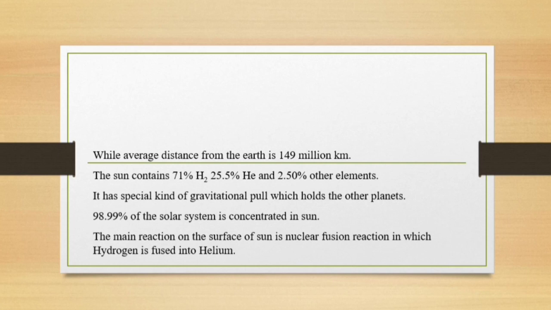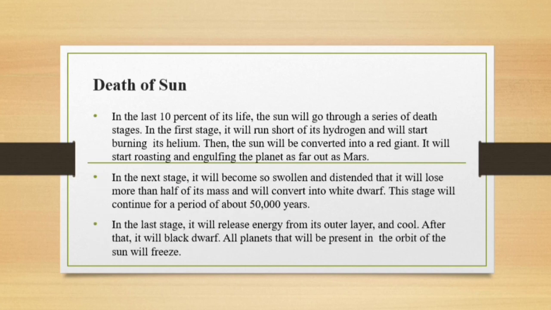Death of the Sun. In the last 10% of its life, the Sun will go through a series of death stages. In the first stage, it will run short of its hydrogen and will start burning its helium. Then the Sun will convert into a red giant. It will start roasting, engulfing the planets as far out as Mars. In the next stage, it will become so swollen and distended that it will lose more than half of its mass and will turn into a white dwarf.